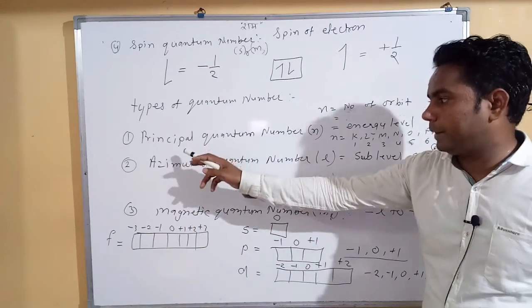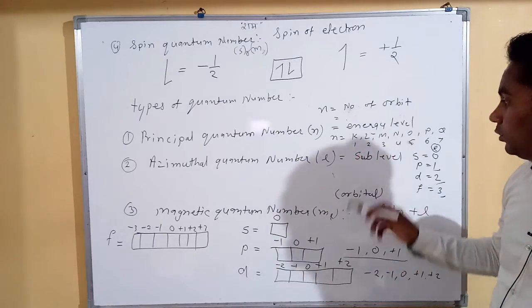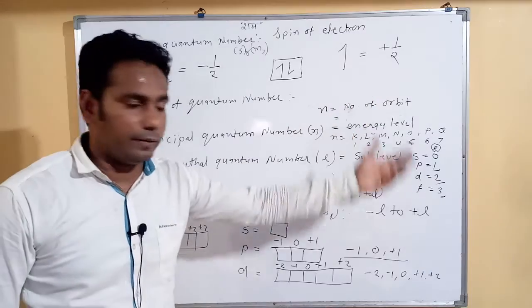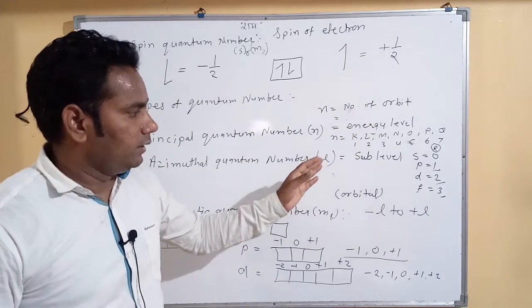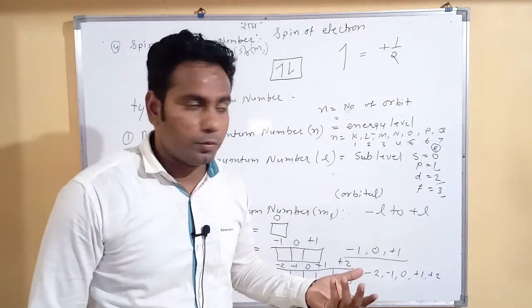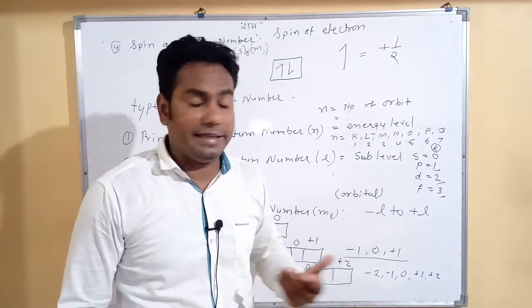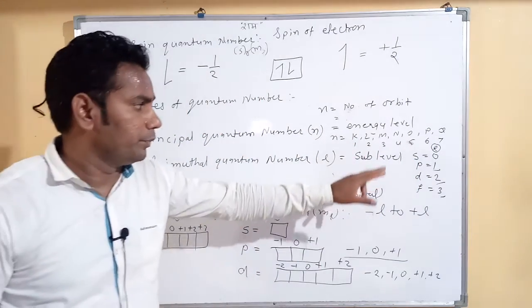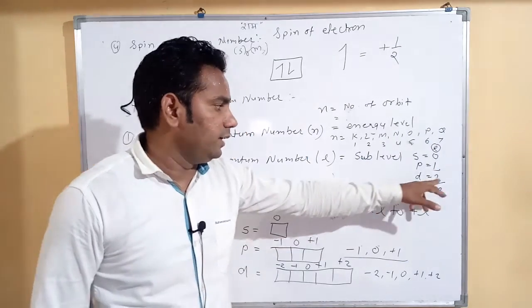So the value of the principal quantum number n is always an integer, a non-zero value: 1, 2, 3, 4, 5, 6, 7. Then the azimuthal quantum number shows sub-levels of orbits. So we have 4 blocks: S, P, D, F. The value of L for S orbital is 0, the value for P is 1, the value for D is 2.